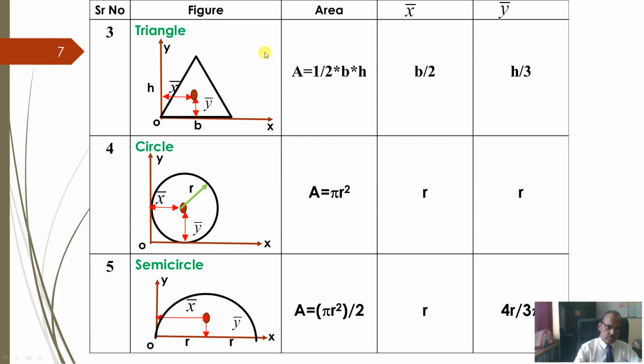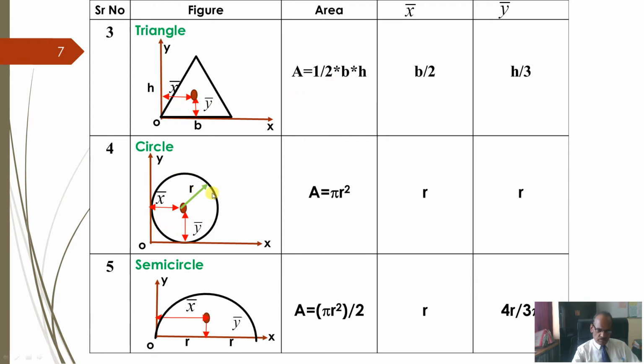Next, take what I can call an equilateral triangle, symmetrical on both sides. Total length is b, and it is symmetrical about this axis. If you join this, it is symmetrical. The area is the same, 1/2 b into h. Now for this symmetrical triangle, this is the point of centroid, and that's why the x coordinate is b by 2 and the y coordinate is h by 3.